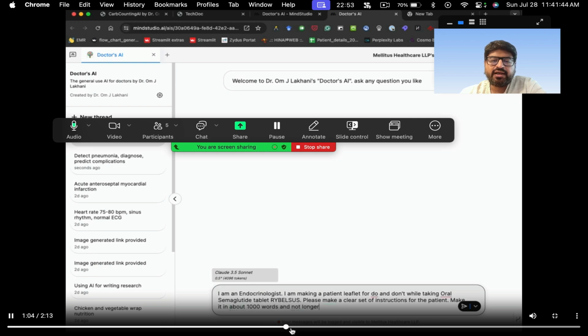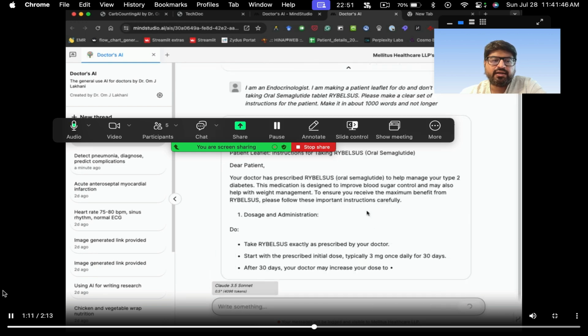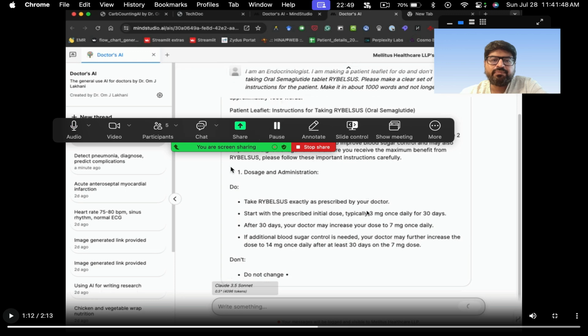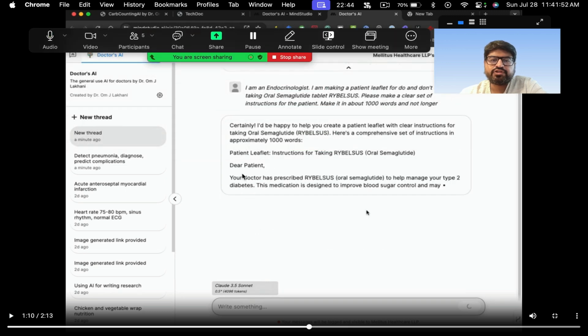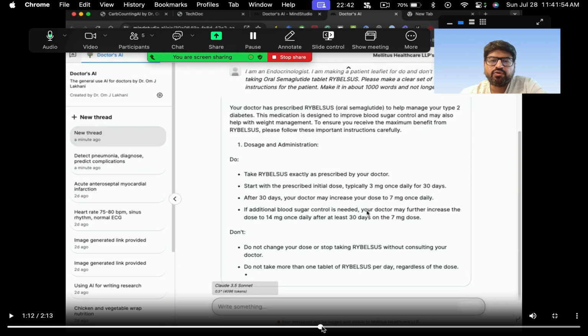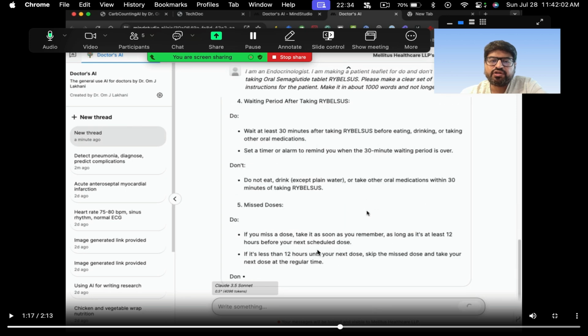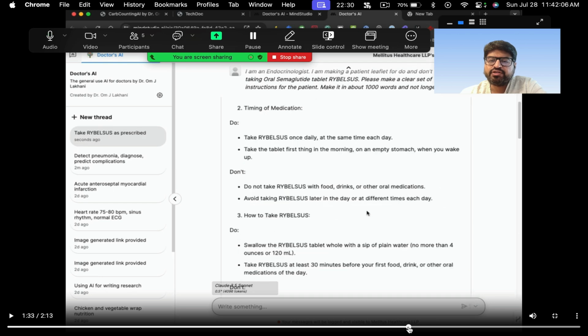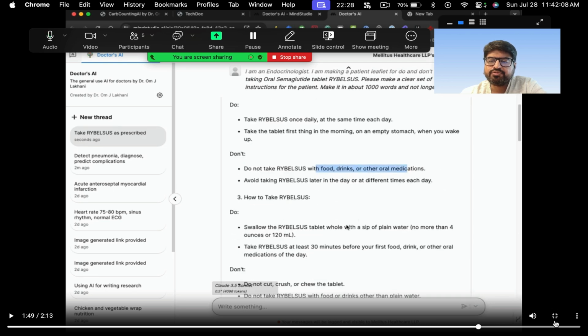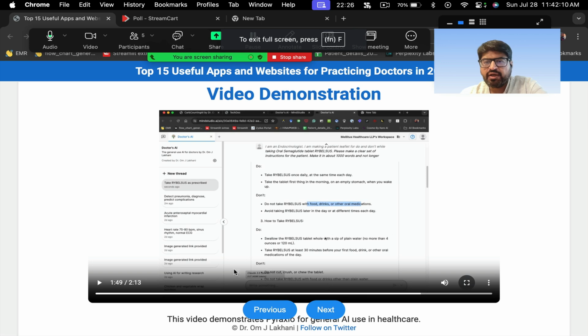Okay. So you go there and you click on it, and here it will start making the AI-based leaflet. So here it said, okay, dear patient, your doctor has prescribed you oral semaglutide. Do's and don'ts: take Rybelsus exactly as prescribed. Start with a prescribed dose of 3 milligram for 30 days, then increase to 7 milligram, and so on. Do not crush the tablet. Take it 30 minutes before the meal, and so on, right? You can see all these points over here in terms of the medicine. So this is one example.